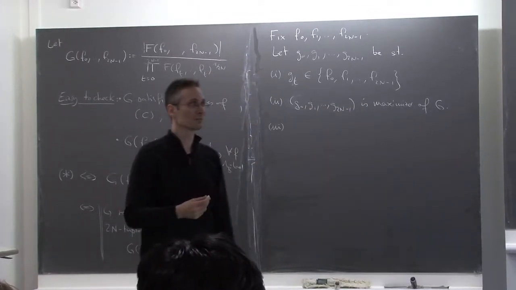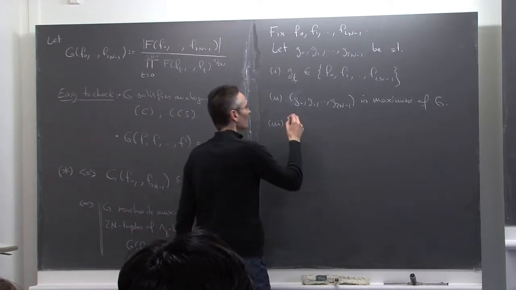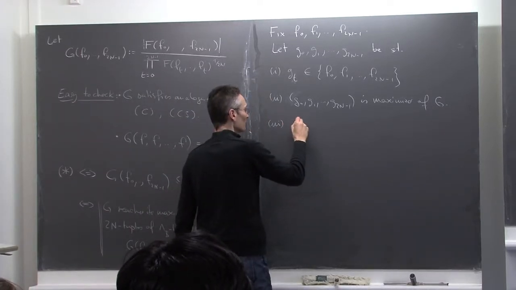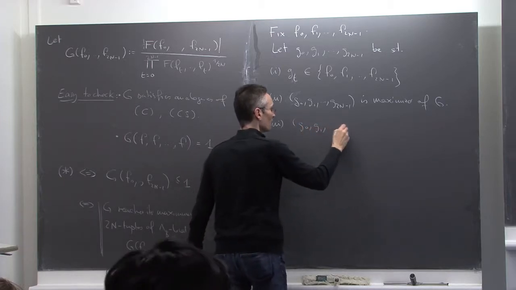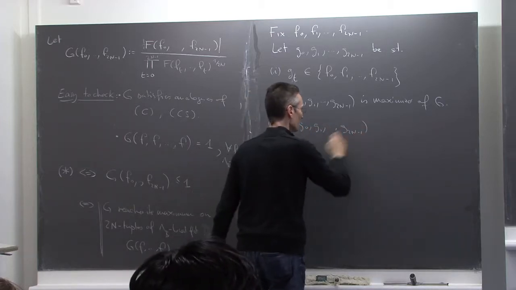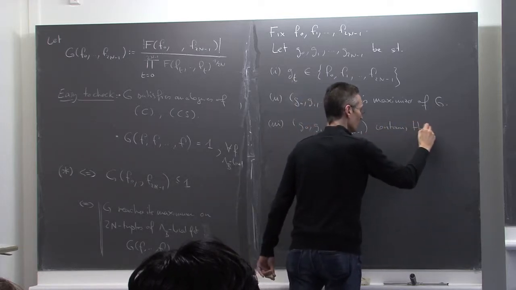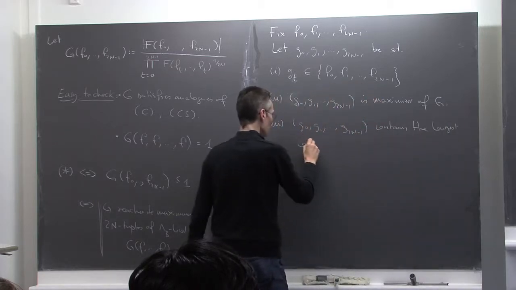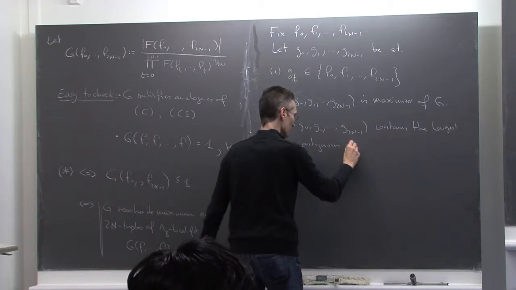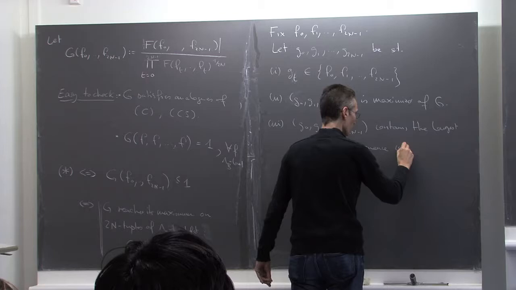I want to choose a maximizer which has some minimality property, which is the following one. g0, g1, up to g2n minus 1 contains the longest contiguous subsequence composed of a single function.